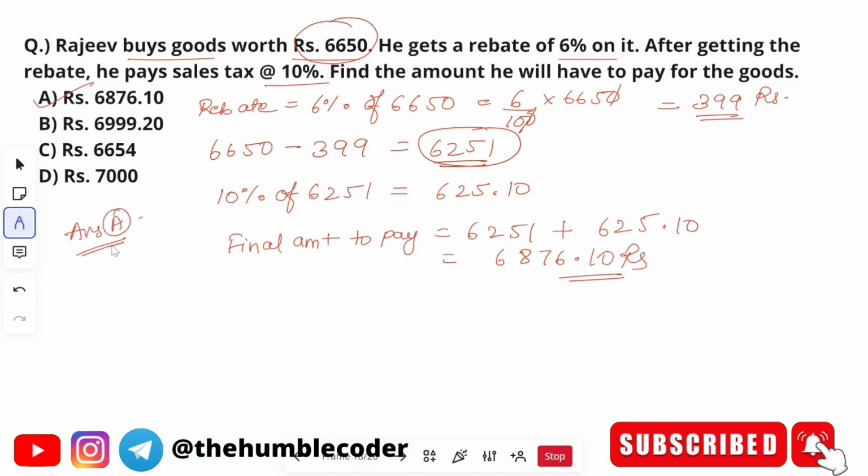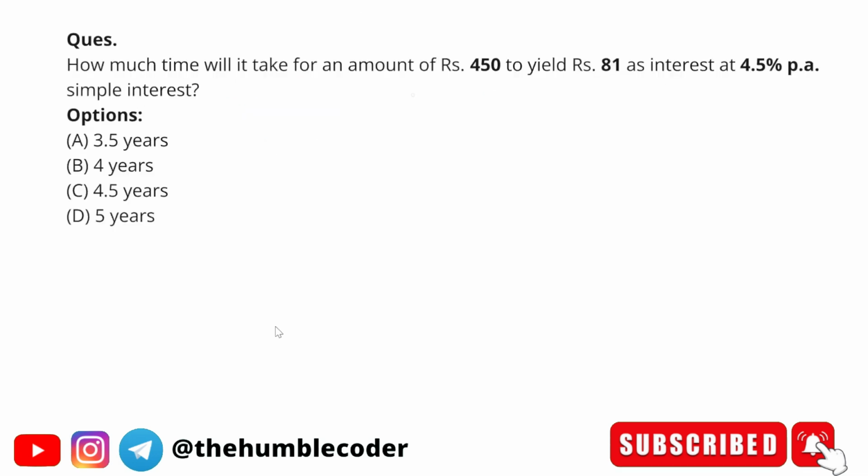So the question was simple. First of all, it was told to us that 6% is rebated, so we subtracted that value. After that, on the new value that we got, he also has to pay 10% tax, so we calculated 10% tax on it, and finally we added both the values. Hope you have understood it. Let's now move on to the next question. Let's look at this question that we have.